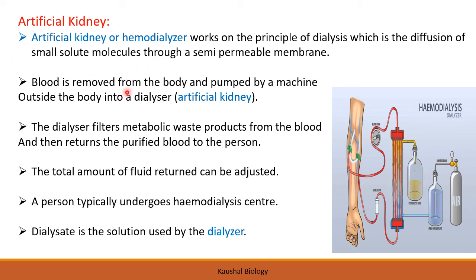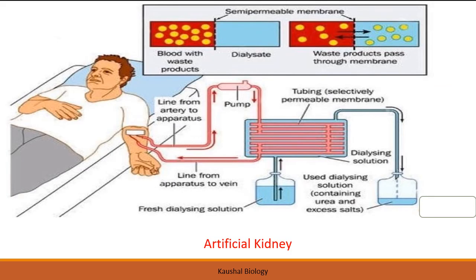So I think you are clear with the artificial kidney. Who requires the artificial kidney, also known as hemodialysis? The process is called the hemodialysis process. Those who have a kidney failure issue can use this artificial kidney for survival. This is a person who is going through hemodialysis. Now you can see the artery is brought out and the blood is passed through the dialyzer machine.